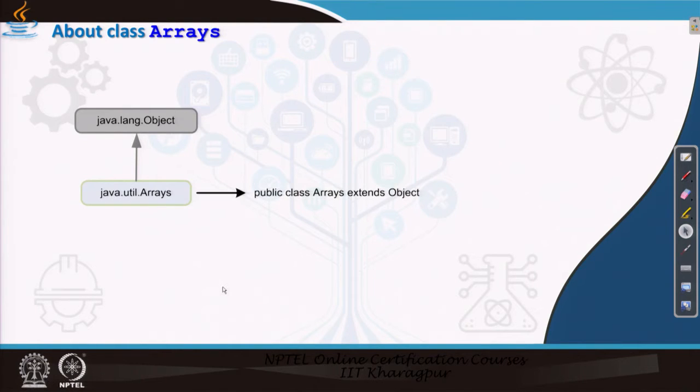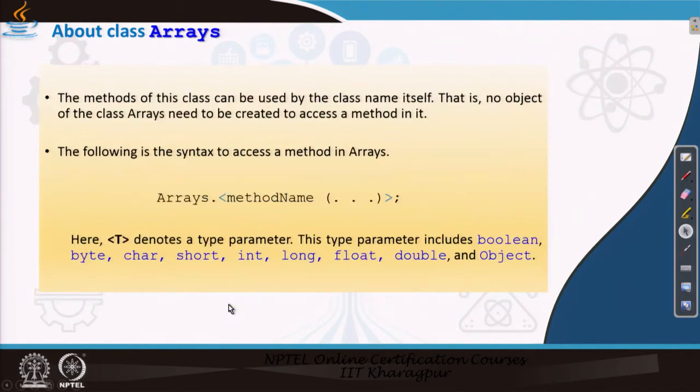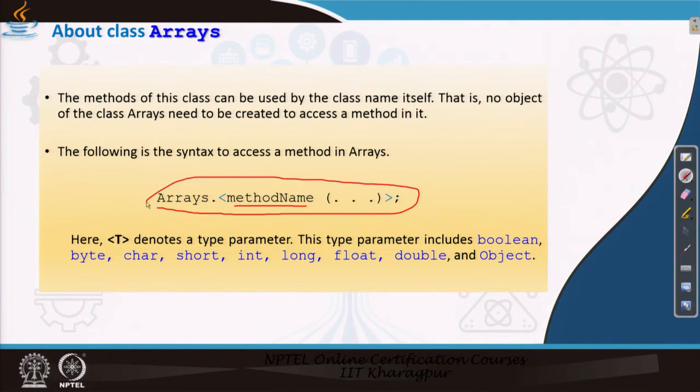Now, let us learn about the class Arrays. As I told you, it is defined in the java.util package. It is just a standalone class, with no dependencies that it derives or implements, whose superclass is the Object class. It has only static methods, it does not have any non-static methods. Now, let us see how an Arrays method can be accessed. If a static method is defined in this Arrays class, you can declare it this way.